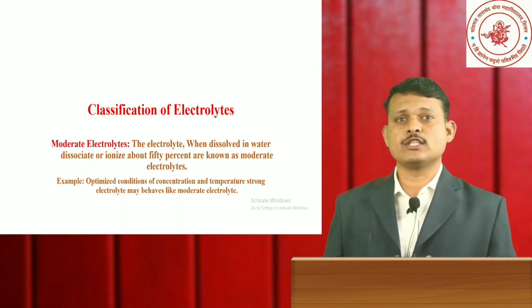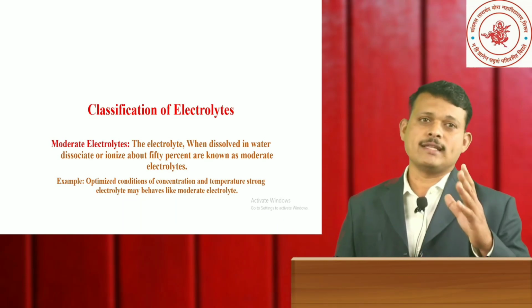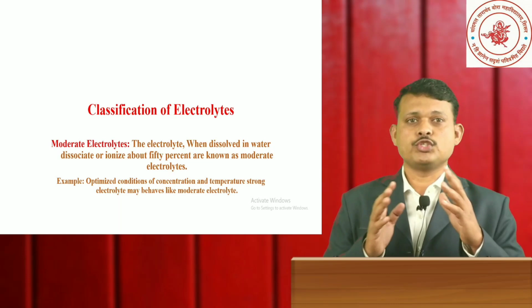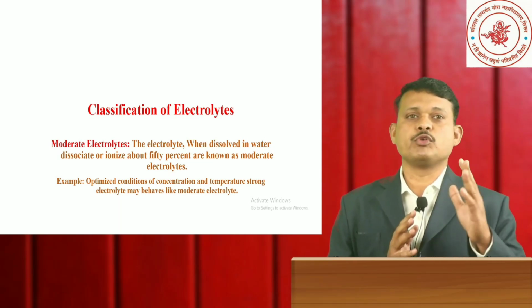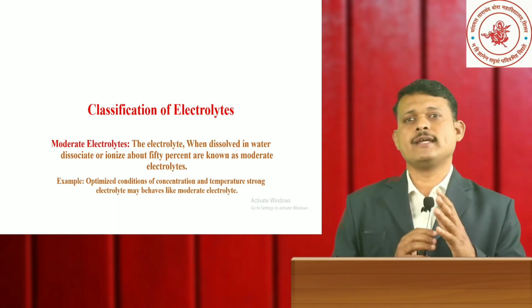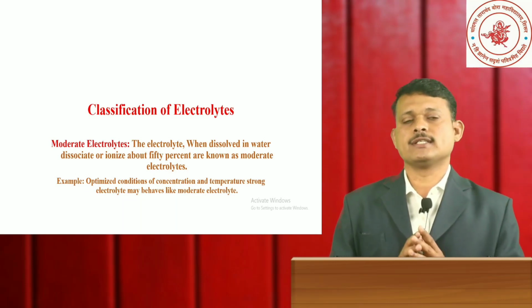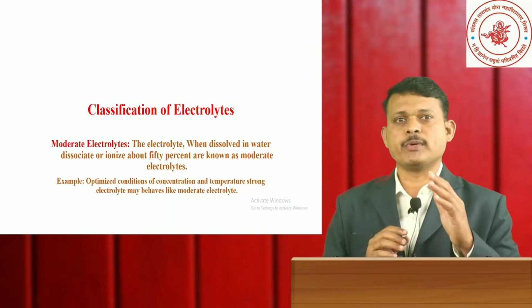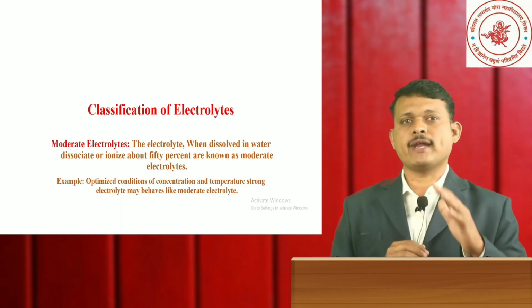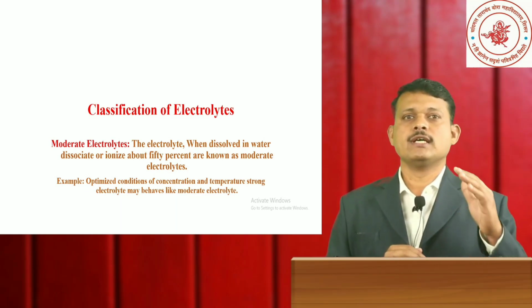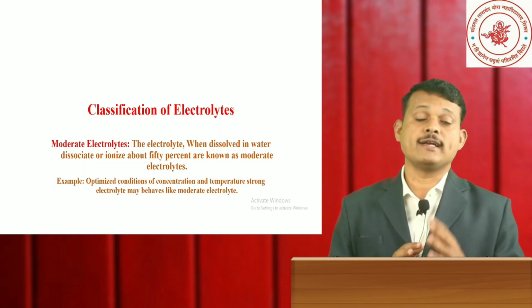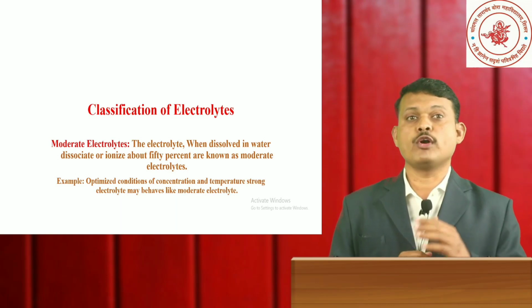Such an electrolyte does not exist in nature, but it can be optimized by considering some parameters. Any strong electrolyte can be made to dissociate 50% by optimizing parameters like temperature and concentration, and that electrolyte is called a moderate electrolyte.